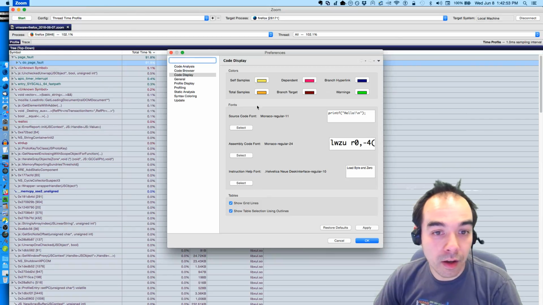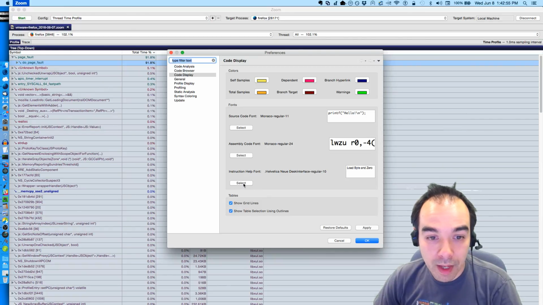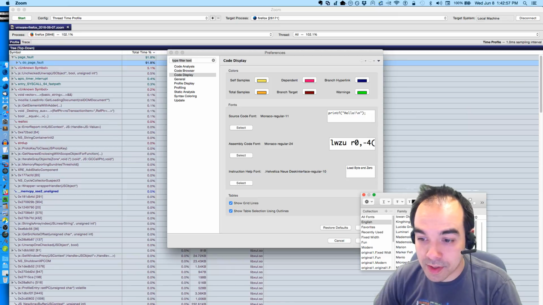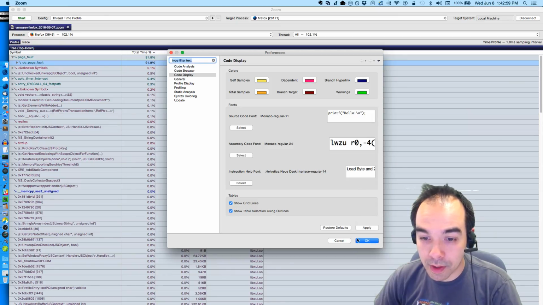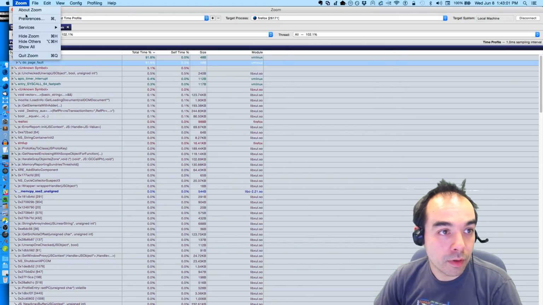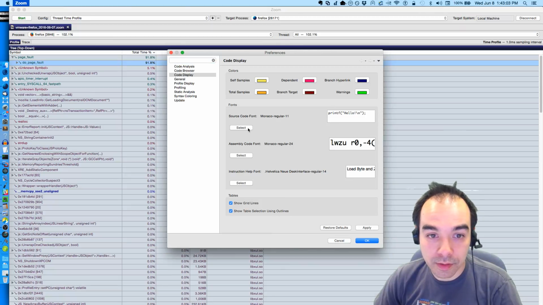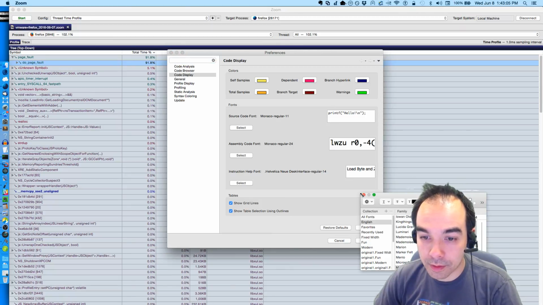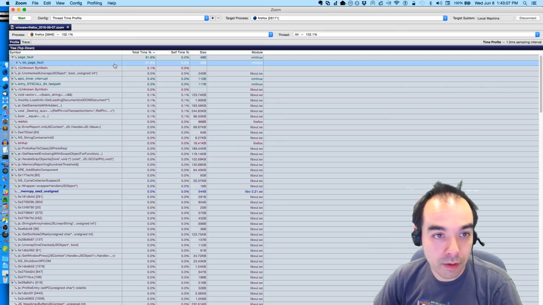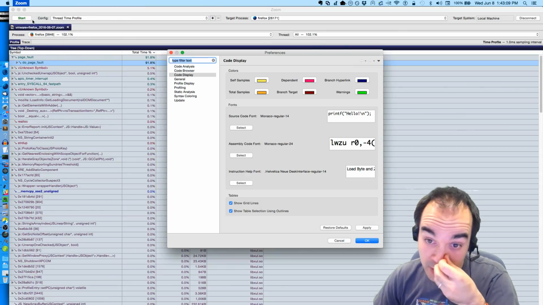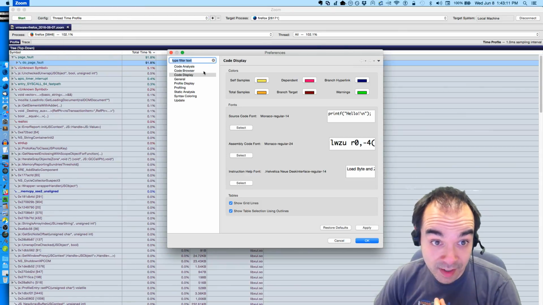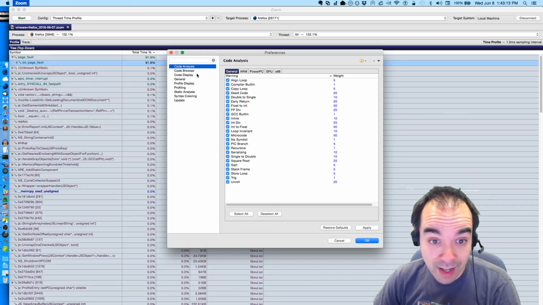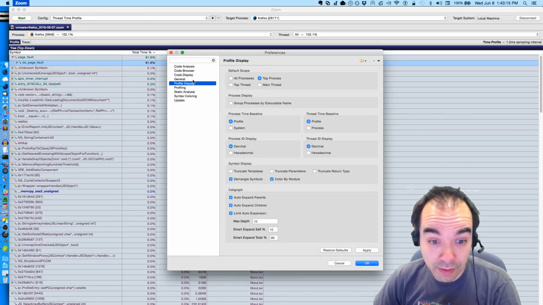Nothing. How about this one? Instruction help. Instead of 24, let's do 14. Better? Nope. And this one, 14. Better? Nope. And I think that's the only things I can set font sizes on. Code browser, code analysis, general profile display.